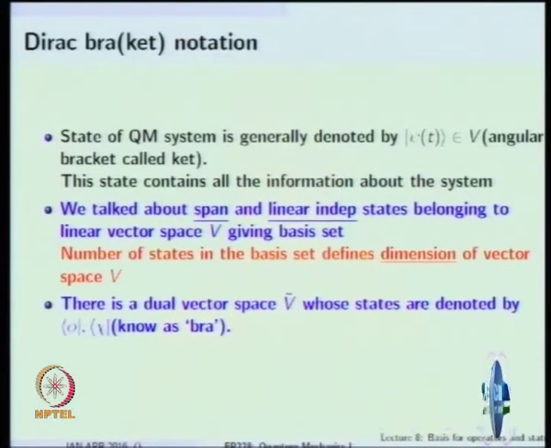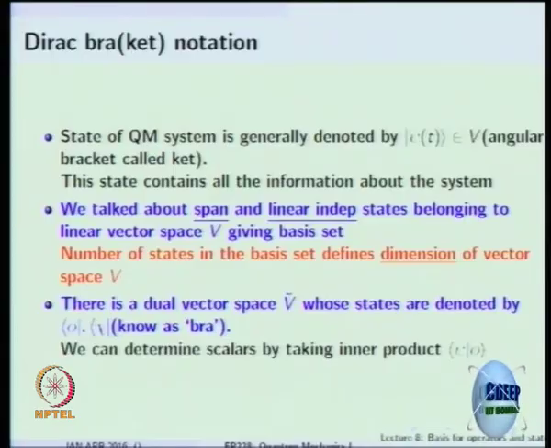So as an example, we were looking at the three-dimensional space, but you can do it in general and abstract. Then we talked about that there is a dual vector space which we denote as V tilde. The states in this V tilde are given by a different angular bracket and they are called bra. Okay, so this is the Dirac bracket notation which we are going to exclusively follow.